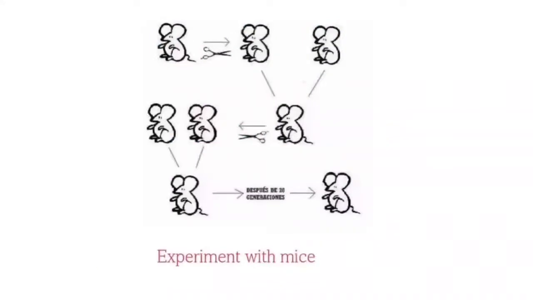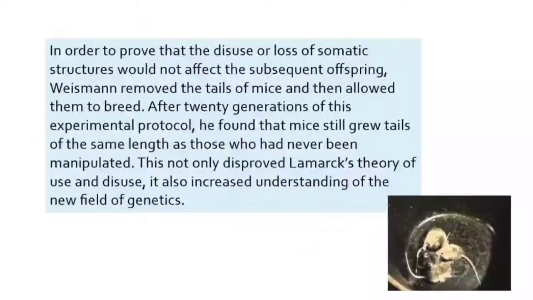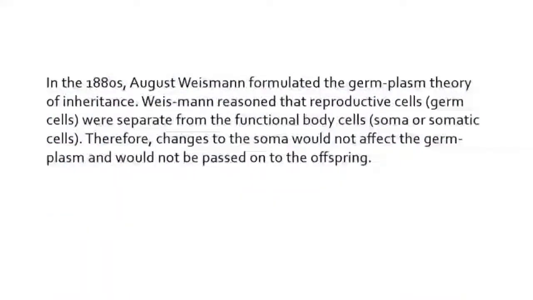To prove that somatic cells didn't affect the inheritance of offspring, Weismann conducted an experiment with mice, where the tails of 68 mice were artificially removed. Out of 901 mice over 5 generations, not a single one was born without a tail or even with abnormalities like a shorter tail. This finally disproved Lamarck's theory.